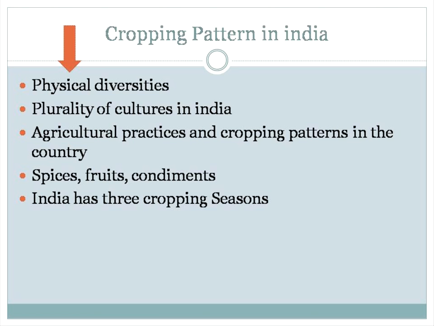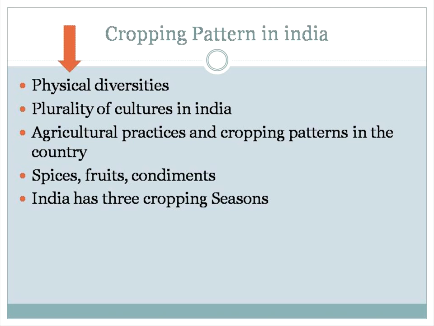For example, in Tamil Nadu we receive the northeast monsoon in a dominant manner, other than the southwest monsoon, and here agricultural activities are more dominant. Each state has its own dominant cropping pattern, so we call this physical diversity.